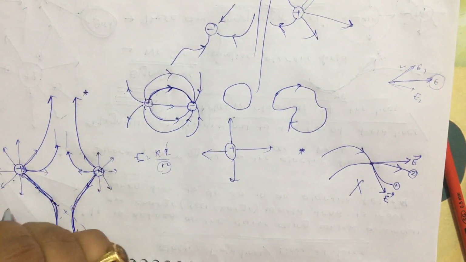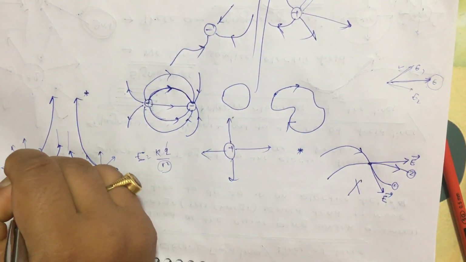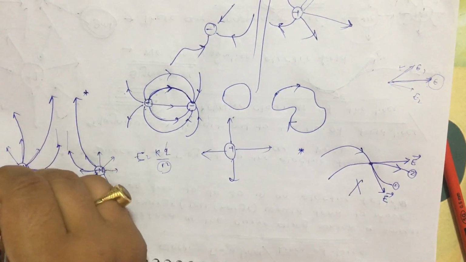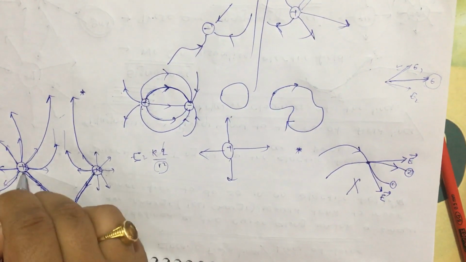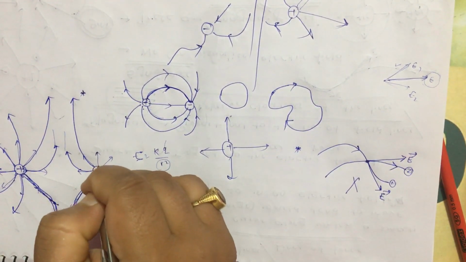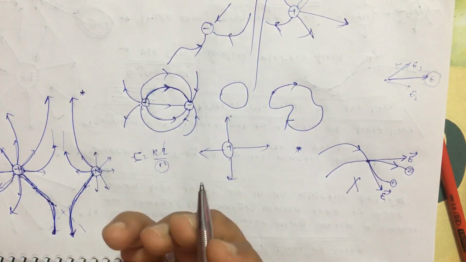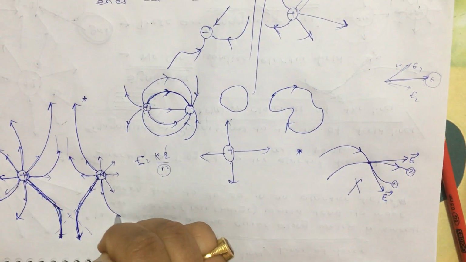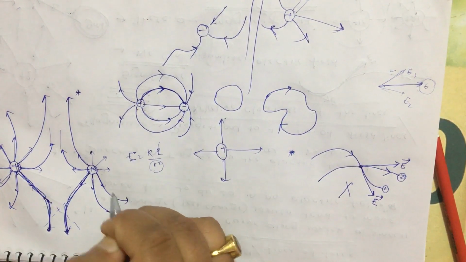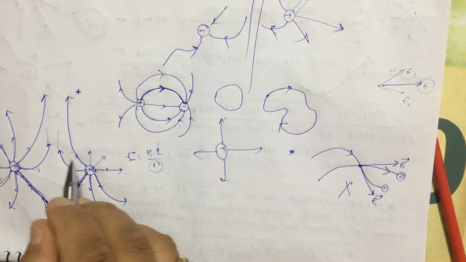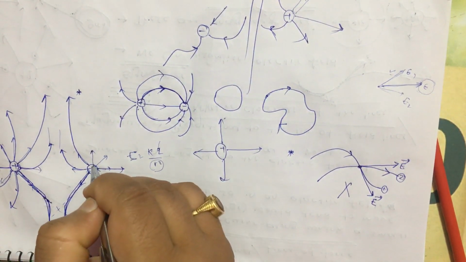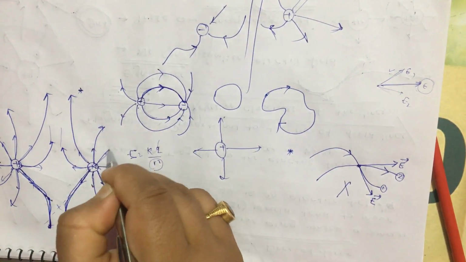Okay, similarly these lines cannot be like this. These lines will be like this. Okay, you can explain each and every one with the same concept. They are going to be like this. They cannot be straight lines, because if they are straight lines here, they are going to cross each other, which is not a property of electric field lines.